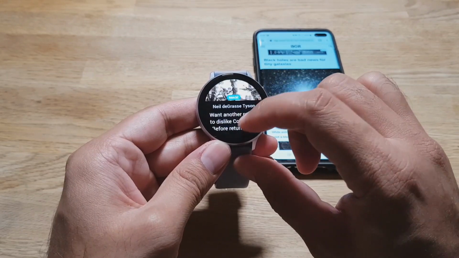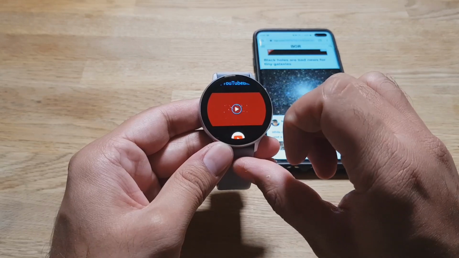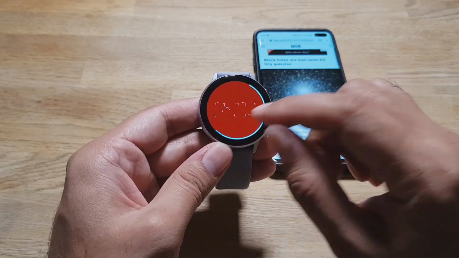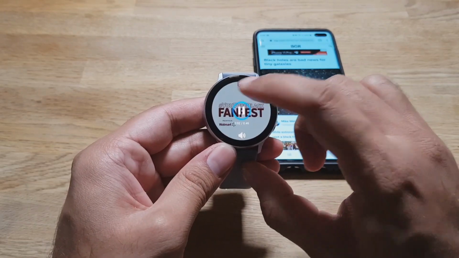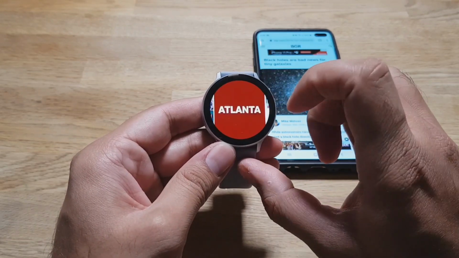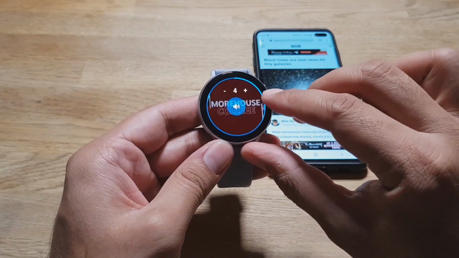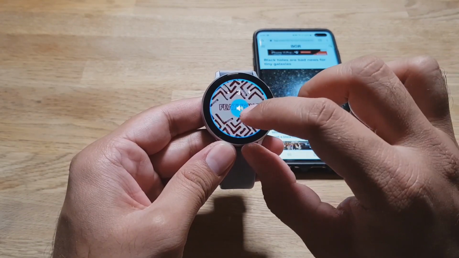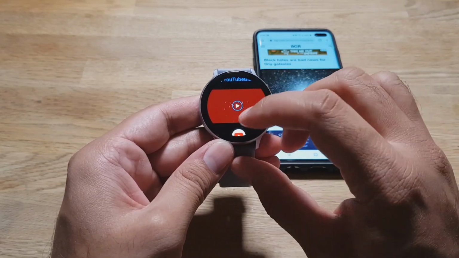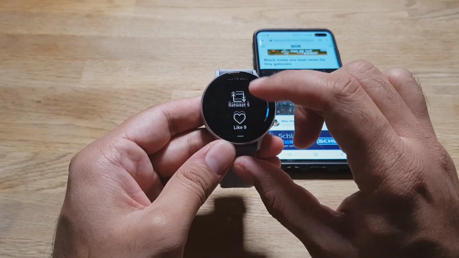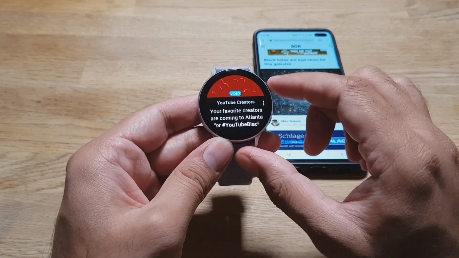And then if you see a video, you can actually watch the video on the watch as well. So that's a Twitter video that you will be able to watch on your Samsung Galaxy watch. You can change the screen size, you can increase and decrease the volume, you can mute it if you want, and then you can go back, and then you can keep scrolling, like, share, whatever you want to do.